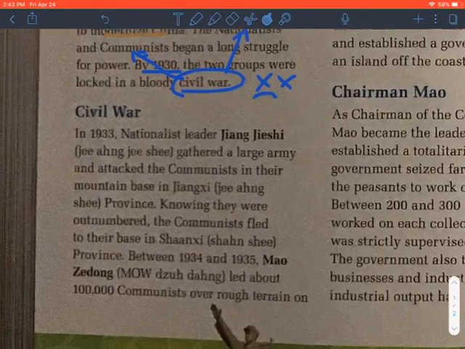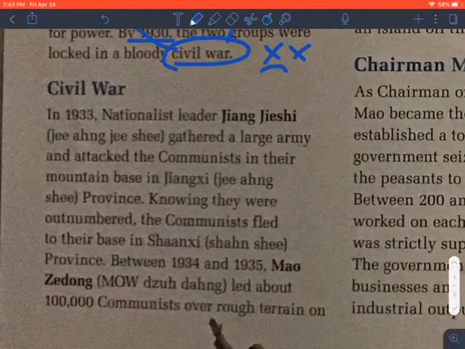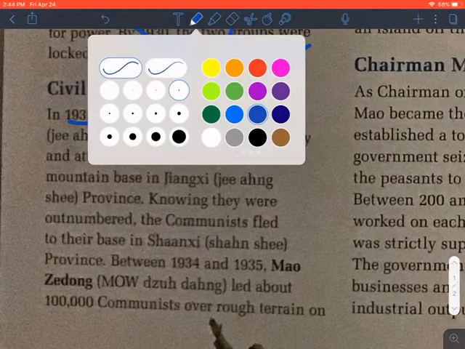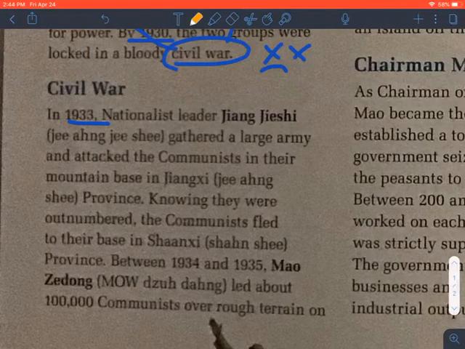So, the Civil War, what's it like? In 1933, nationalist leader Jiang Jieshi gathered a large army and attacked the communists in their mountain base in Jiangxi province. Knowing they were outnumbered, the communists fled to their base in Shanxi province. So we got a couple things going on here. Let's go back to some color coding.